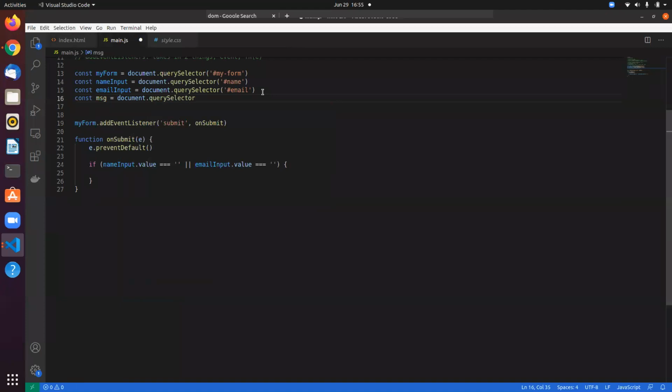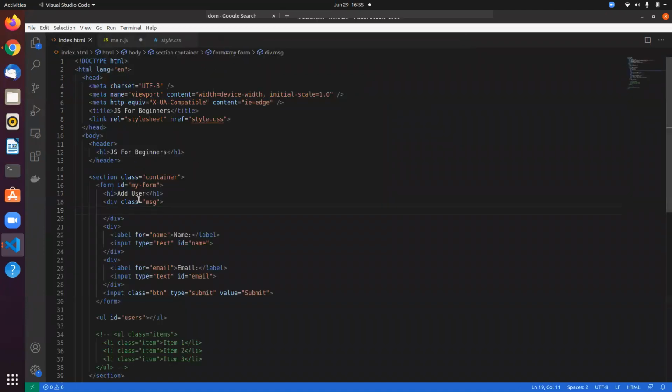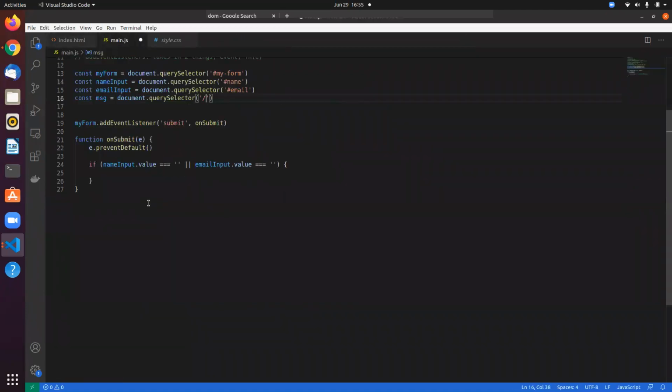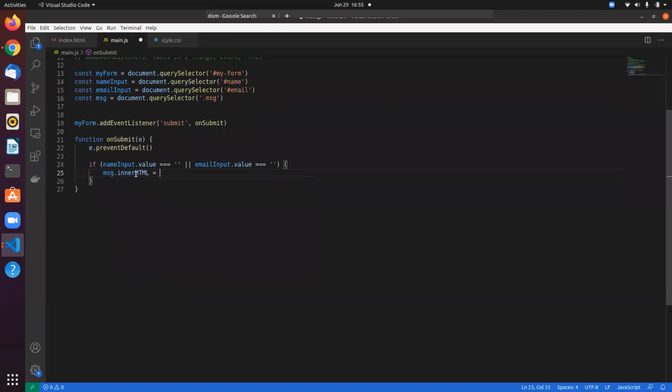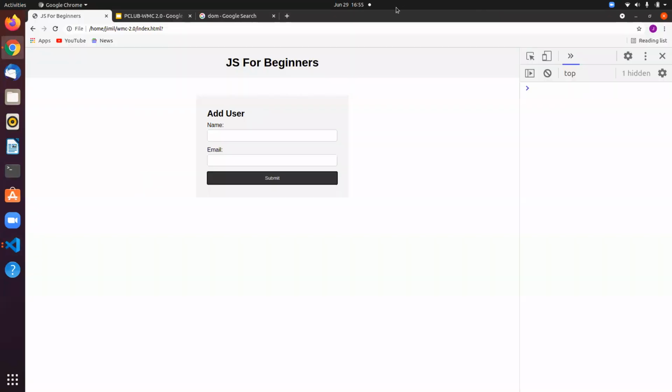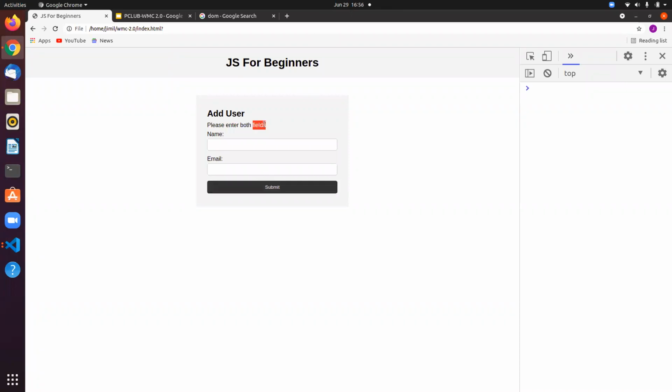Let's select, we have the class as MSG. So dot MSG, right? What we want to do is MSG dot inner HTML, and then we can have please enter both fields. So if I refresh this and do this, there you go. We have dynamically rendered HTML based on some event, right?